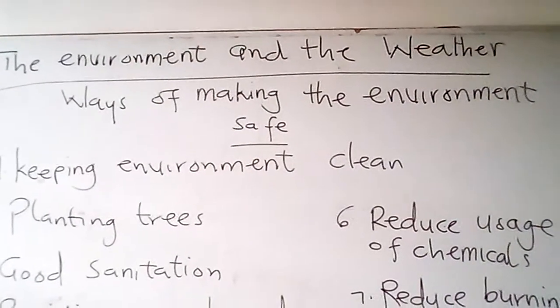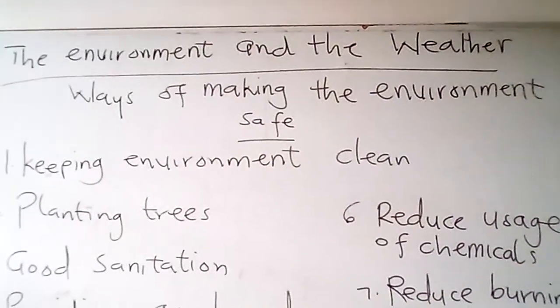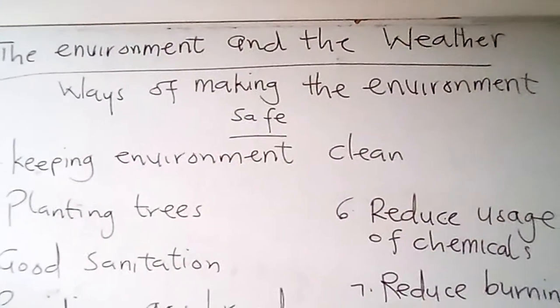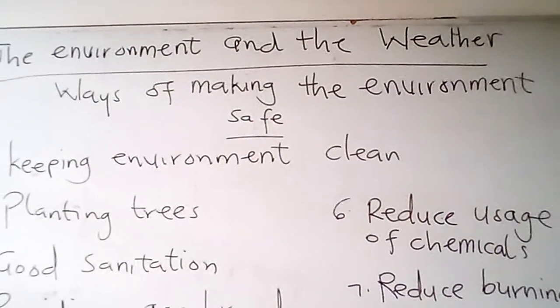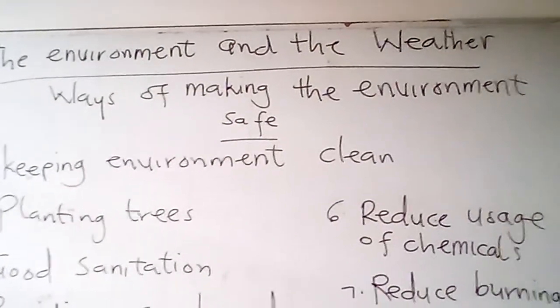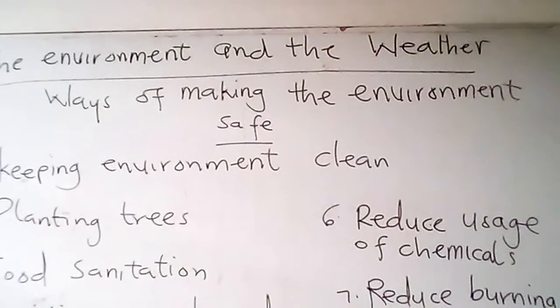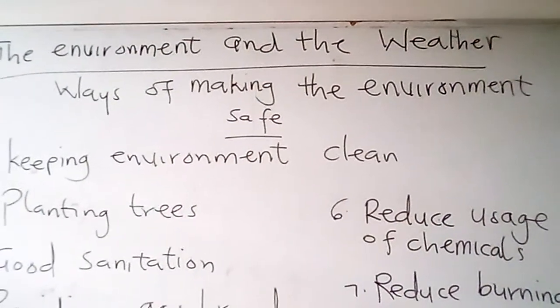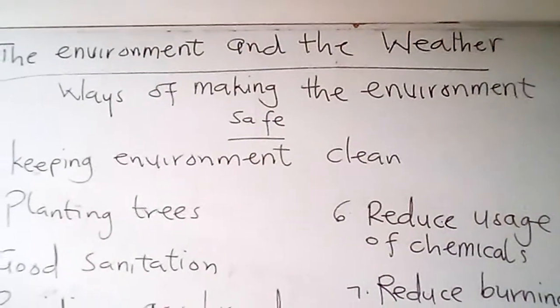Three, demonstrate knowledge of reducing environmental pollution. Four, prevent pollution of the environment by performing simple activities. Five, recognize the sun as an important body in our global environment. The last one, describe the sun as the source of light and heat to the earth. So now let's demonstrate knowledge of environmental safety.